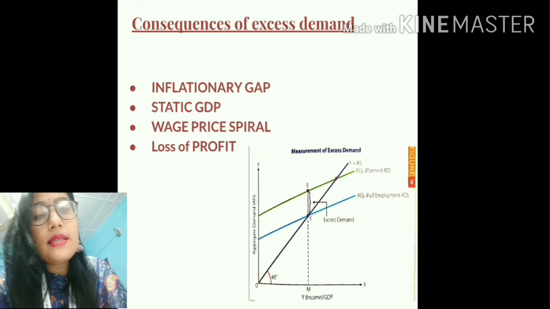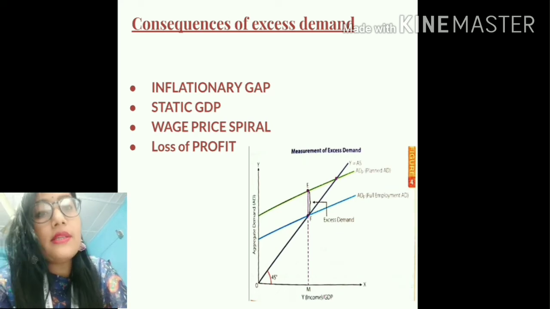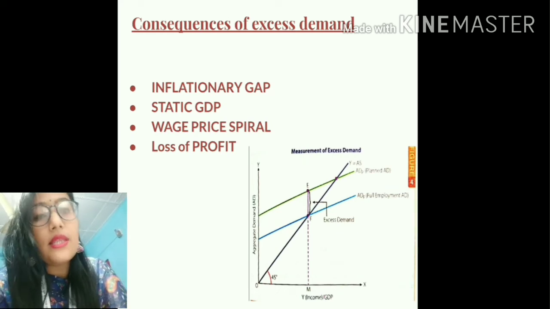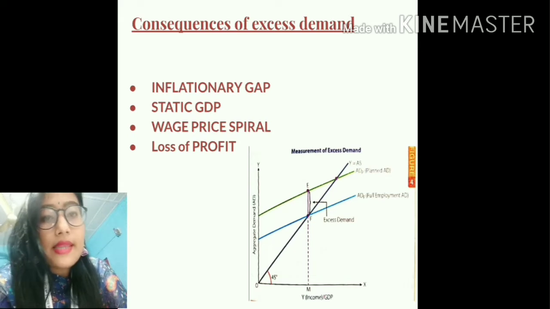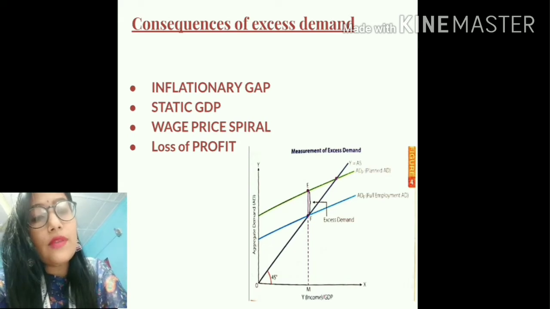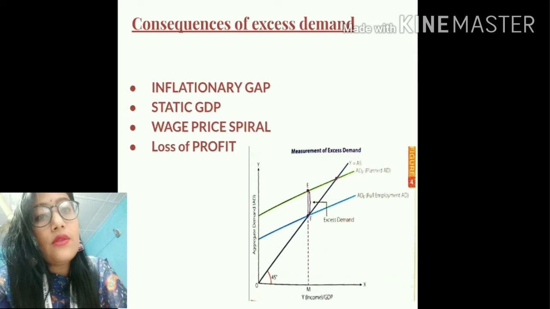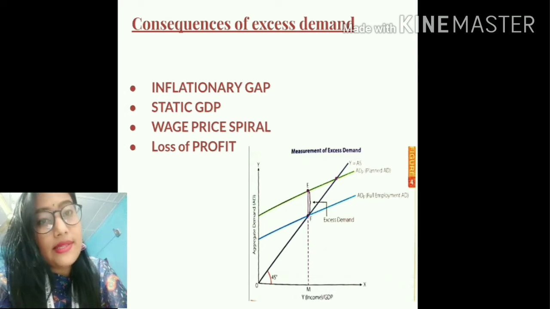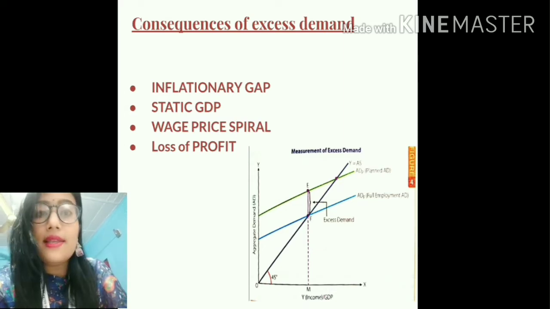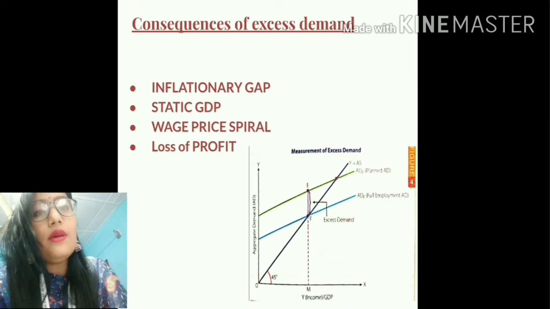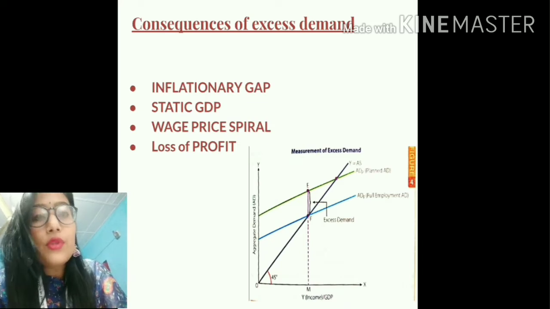This increase in prices leads to an increase in the cost of living, and this increased cost of living once again leads to a rise in the wages. So this is a cycle which goes on and on. The increase in wages leads to an increase in price, and the increase in price again leads to an increase in the wages. The fourth important consequence is loss of profit.